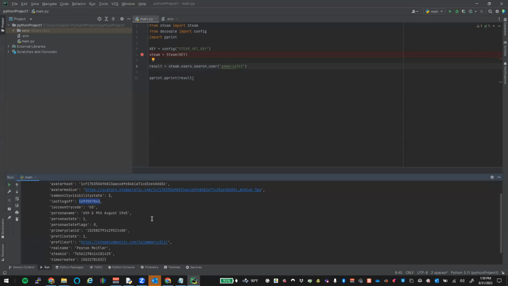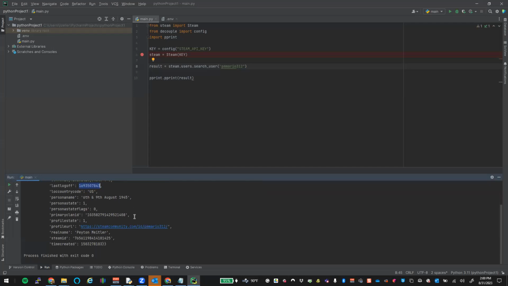Yep, January 1st of 1970. So this is the amount of seconds since January 1st, 1970. And this is used in Python, so we can convert this immediately to a date and time. It always gives us epoch. It's the last X amount of seconds since it was last logged in.